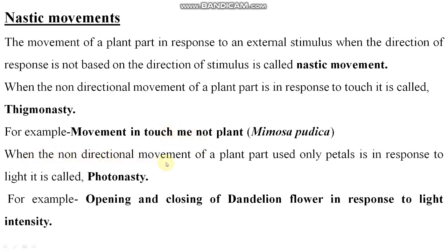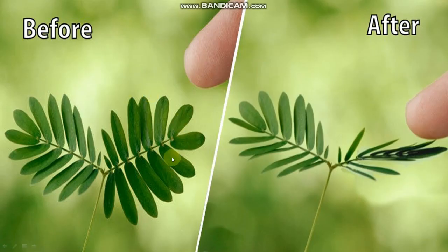When the non-directional movement of a plant part, usually petals, is in response to light, it is called photonasty. So you have seen thigmonasty and photonasty. The example of photonasty is opening and closing of dandelion flower in response to light intensity, right? You have seen a lot of flowers which close and open on the basis of the light intensity. Clear? So see, this is the touch-me-not plant. Clear?